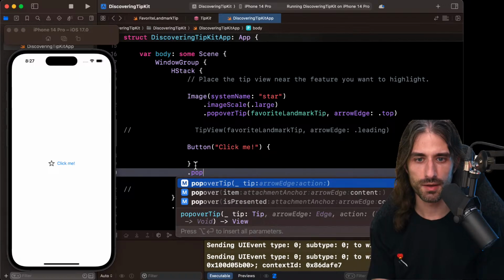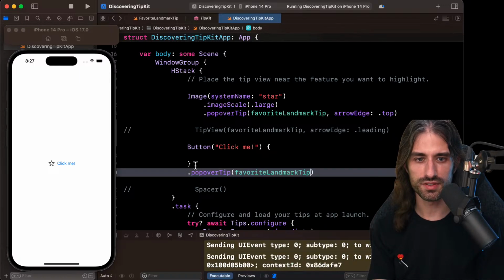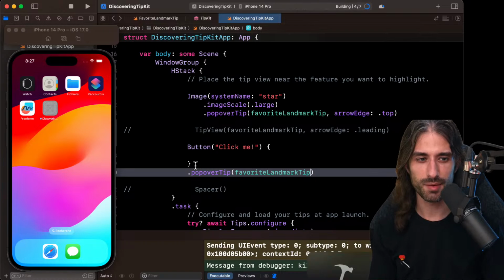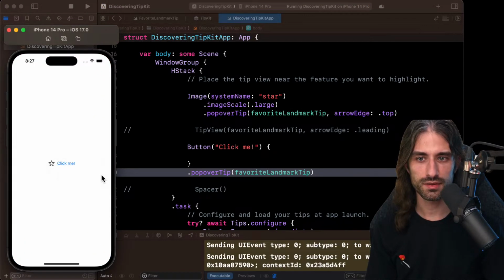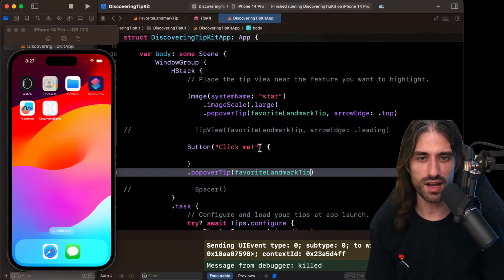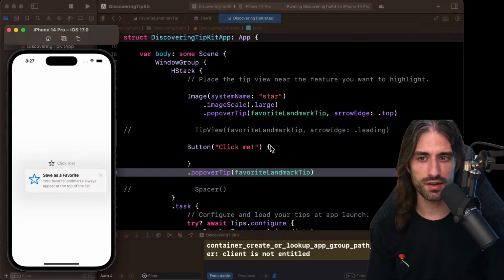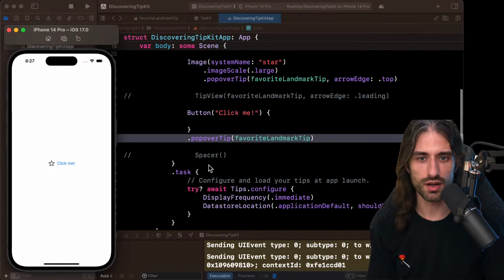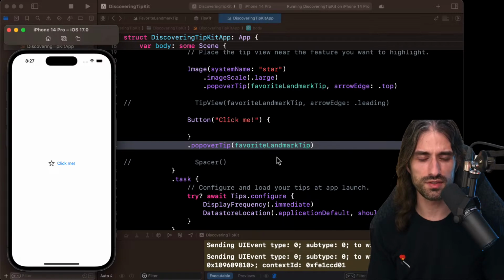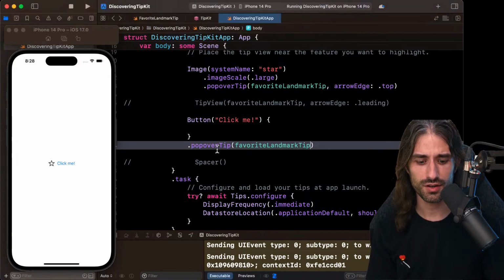So if I say popover tip, I give the same one. What's going to happen? Will it display the two of them at once? Oh, this time it showed that one. Okay, so it seems maybe the latest one takes precedence. You cannot display two at once, and the latest one that you've defined takes precedence. Might be how it's supposed to behave. Might also be a bug because we're still on the beta of Xcode 15, so you never know. But that's an interesting behavior.